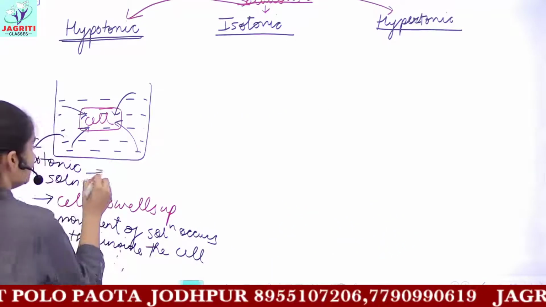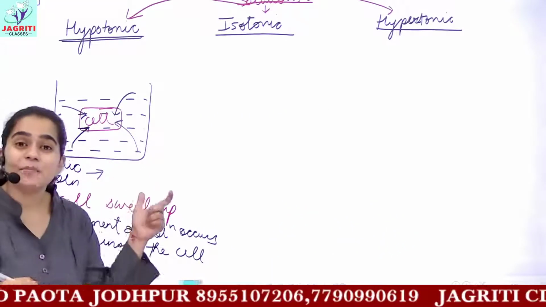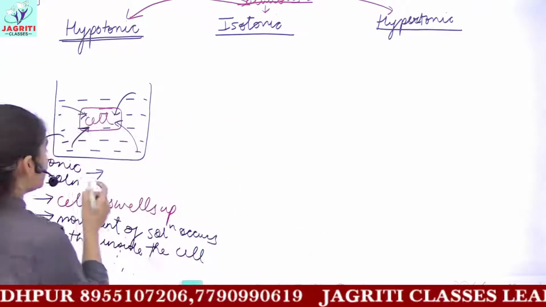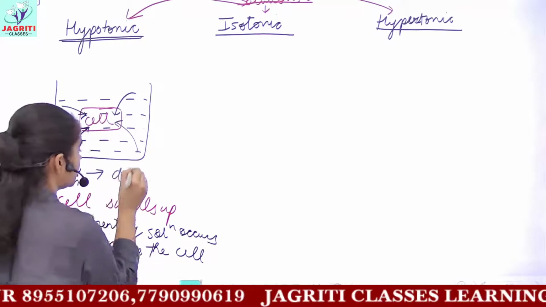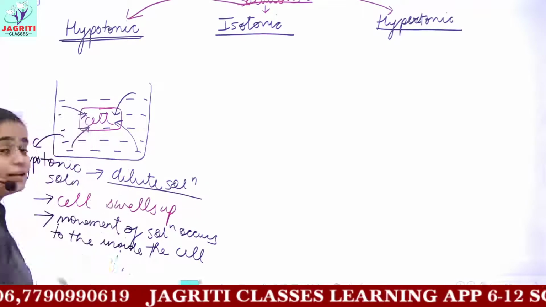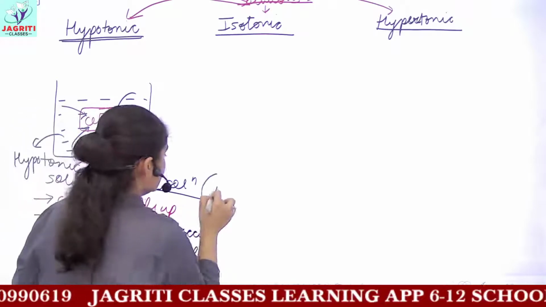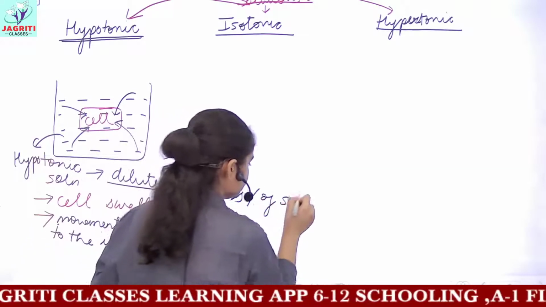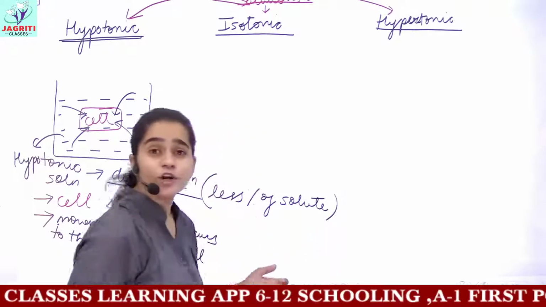Hypotonic solution means one which contains less amount of solute and more amount of solvent. That is, you can refer to this hypotonic solution as a dilute solution. Dilute means it contains a low percentage of solute in your solvent.